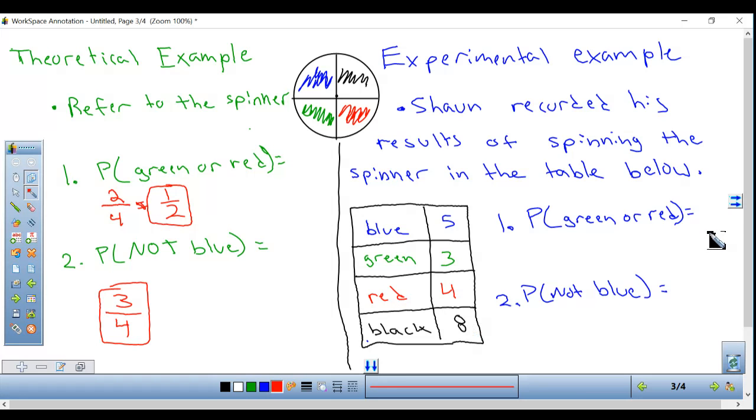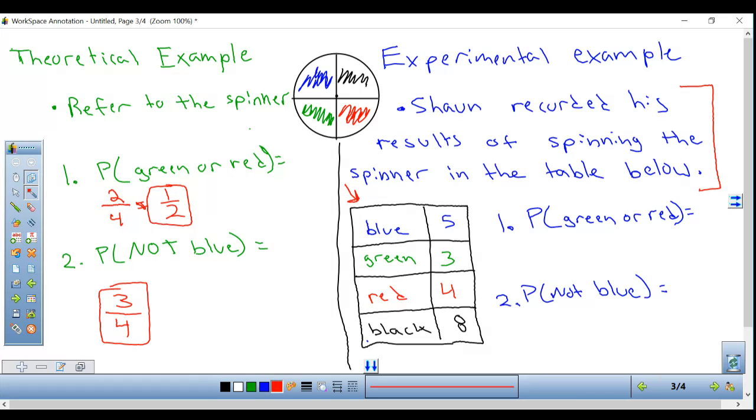Now, same spinner, but we're going to go with experimental probability. And notice we have an actual experiment that happened. Sean recorded his results of spinning the spinner in the table below. That is talking about this spinner. So here are our results. I really don't even need to look at the spinner, but it's there anyways. What I'm really looking at is the results of what happened.